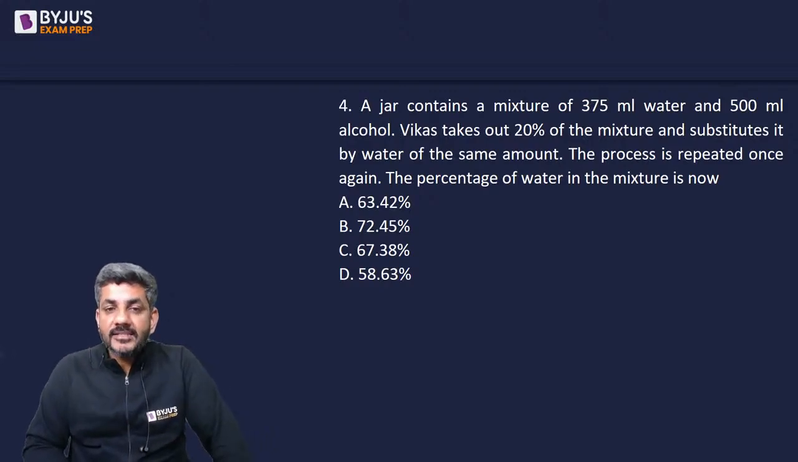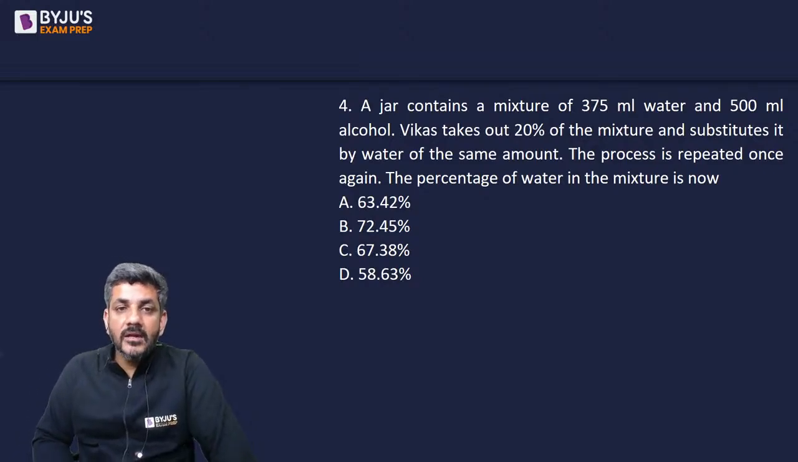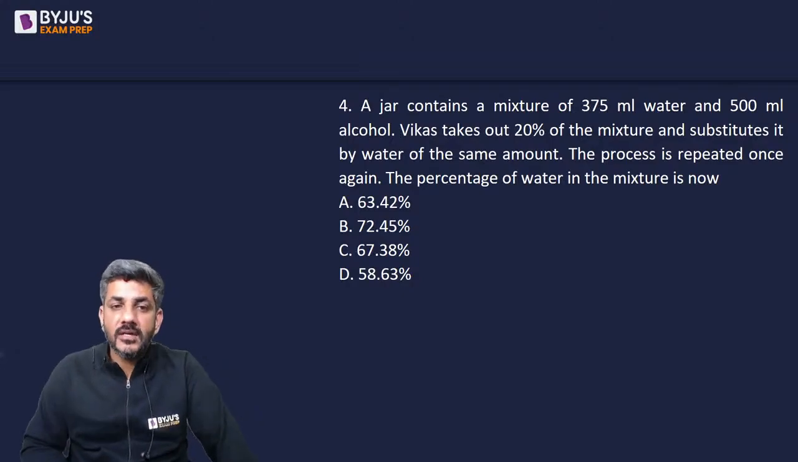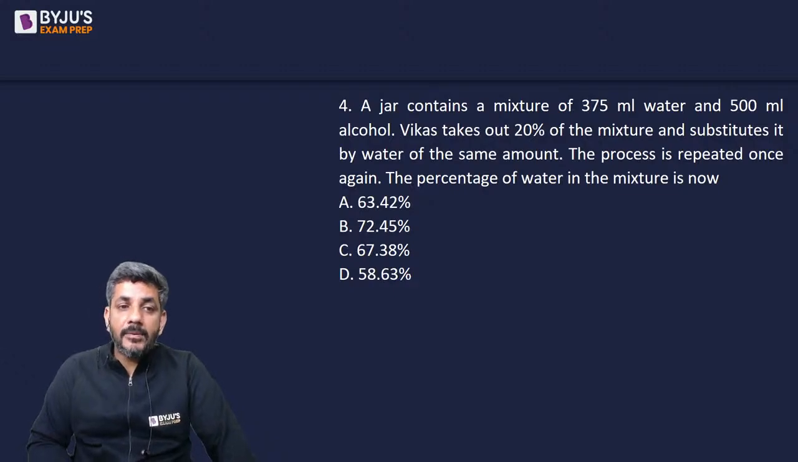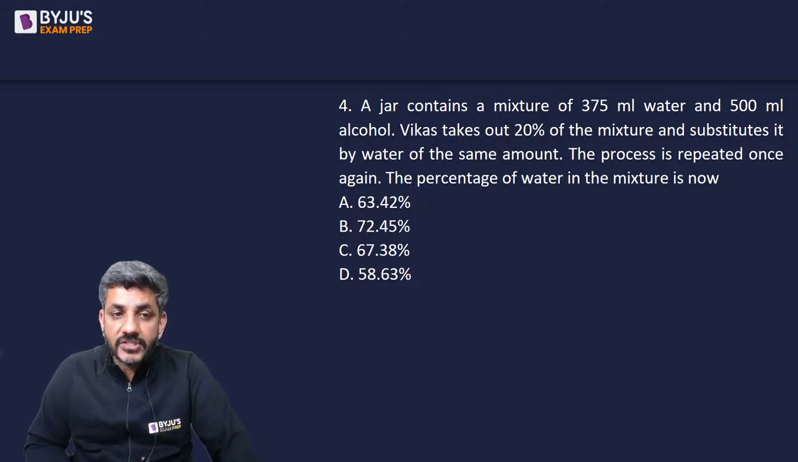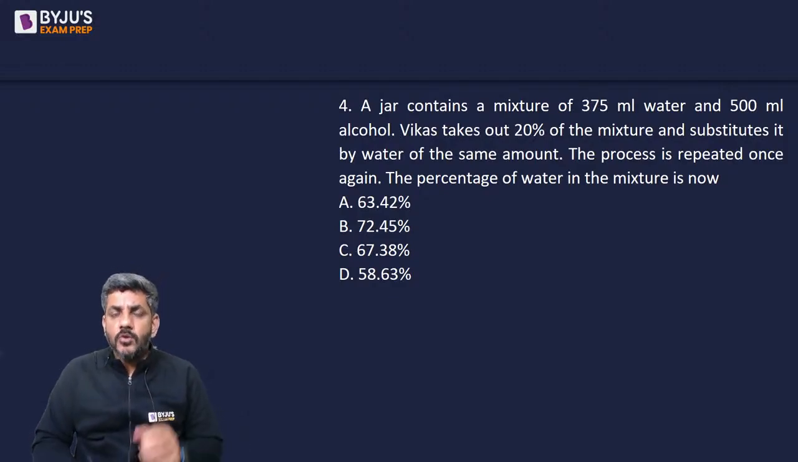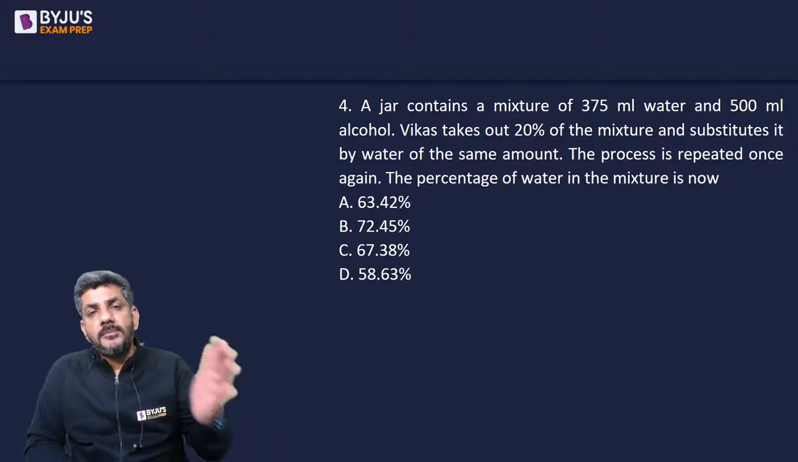A jar contains a mixture of 375 ml of water and 500 ml of alcohol. Vikas takes out 20% of the mixture and substitutes it by water of the same amount. The process is repeated once again. The percentage of water in the mixture now is. It's a question of removal and replacement. You are taking out 20%, that means 1/5 from the solution, and you are substituting by water.